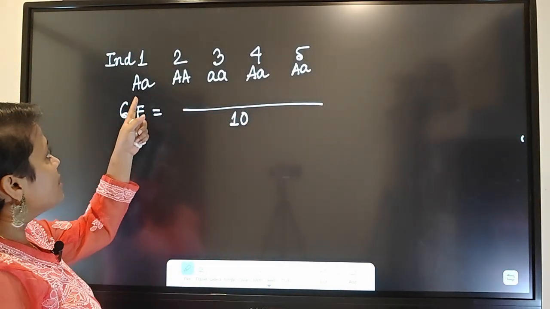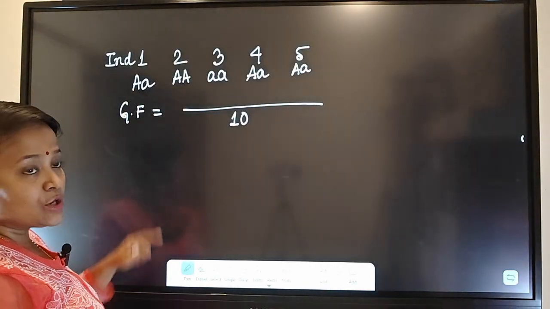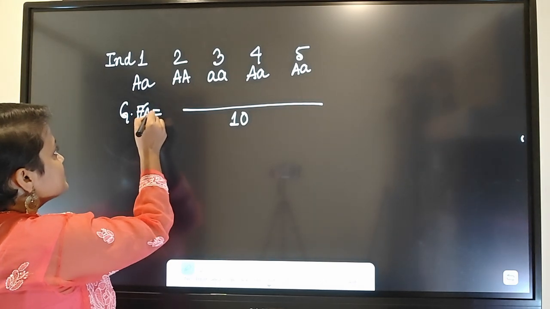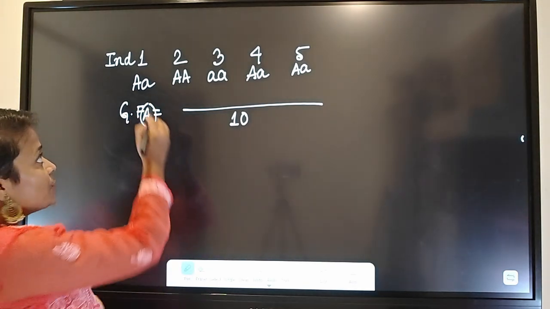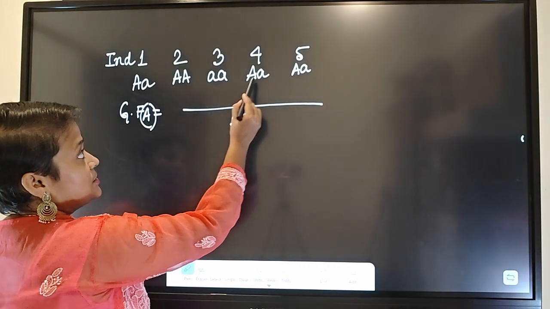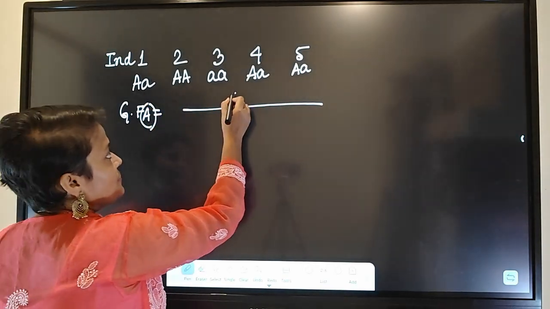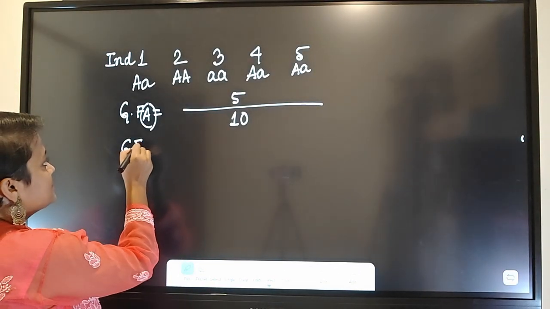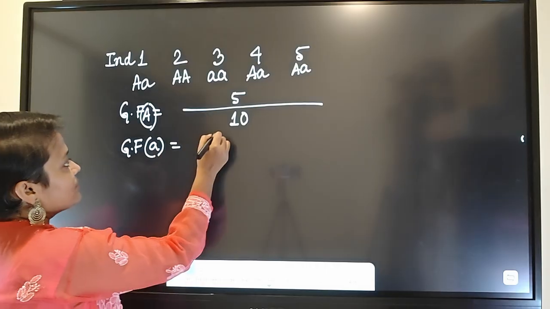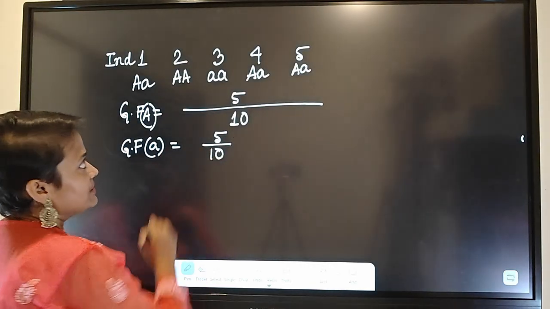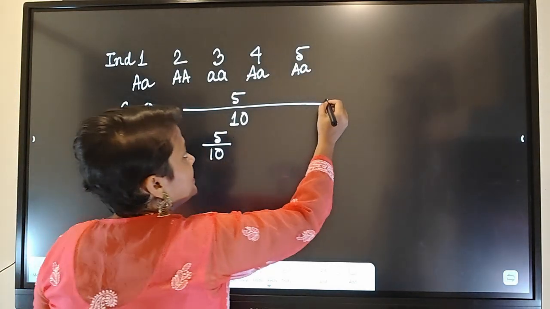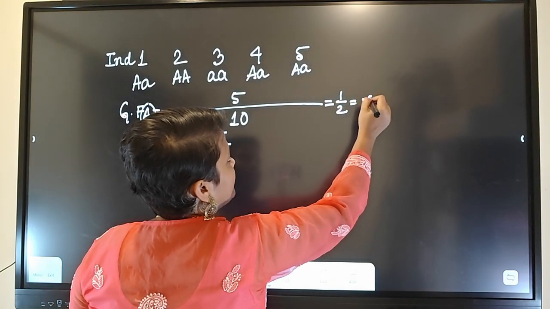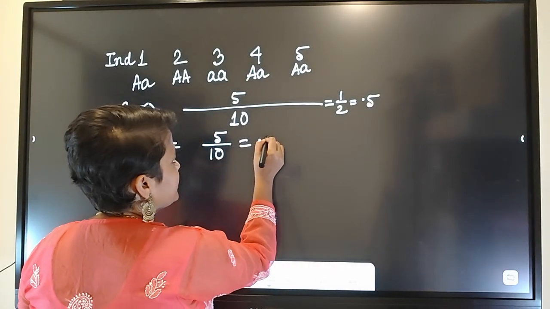Let's take capital A first. How many capital A are present? 1, 2, 3, 4 and 5. So it is 5 by 10. The gene frequency of small a will again be 5 by 10. Here 5 by 10 means 1 by 2, or 0.5, and here it will also be 0.5.